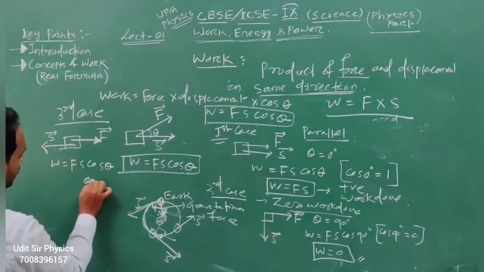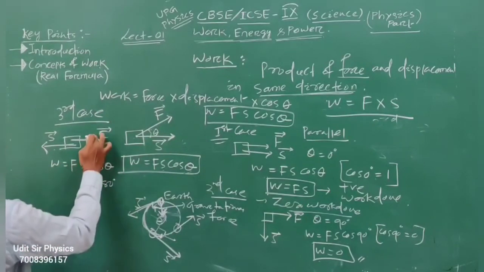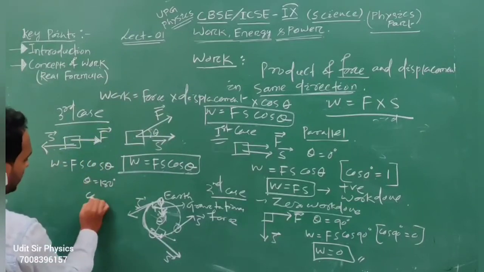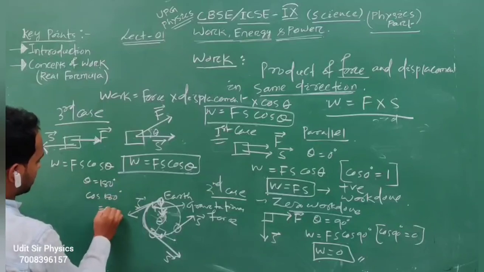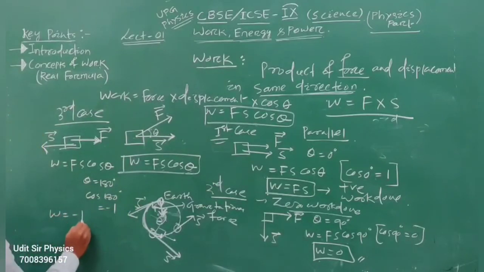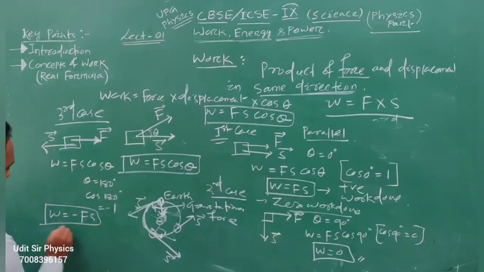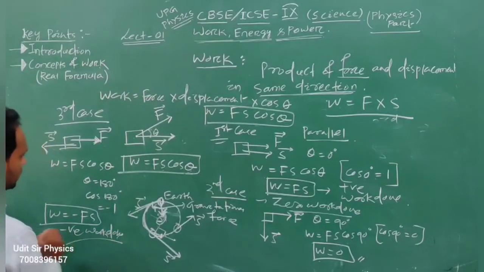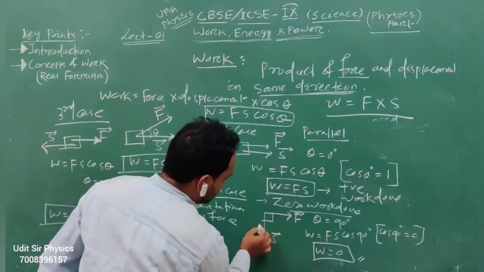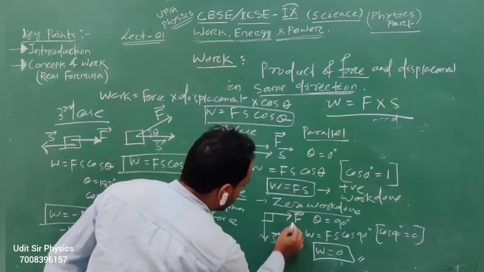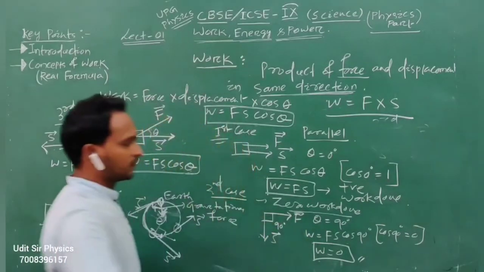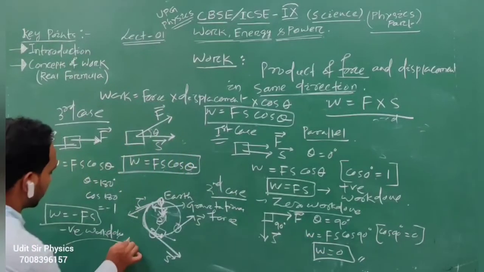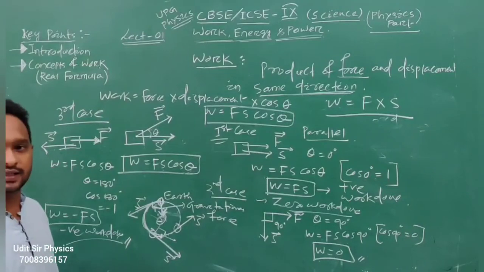The angle between force and displacement is 180 degrees, and cos 180 is minus 1, so W equals minus Fs. In the earlier case the angle between force and displacement was 90 degrees, and cos 90 equals 0. So this is the third special case, the negative work.